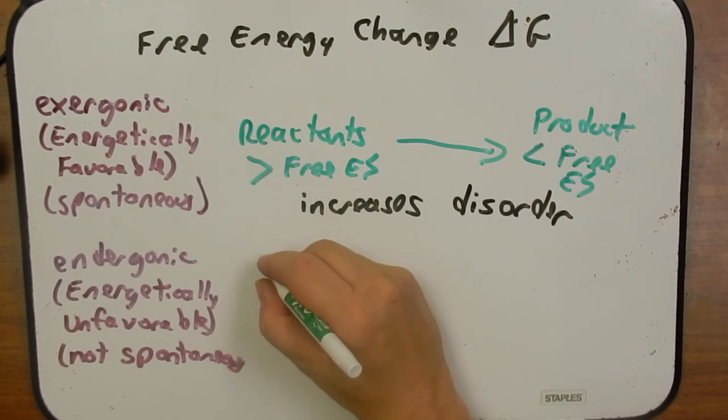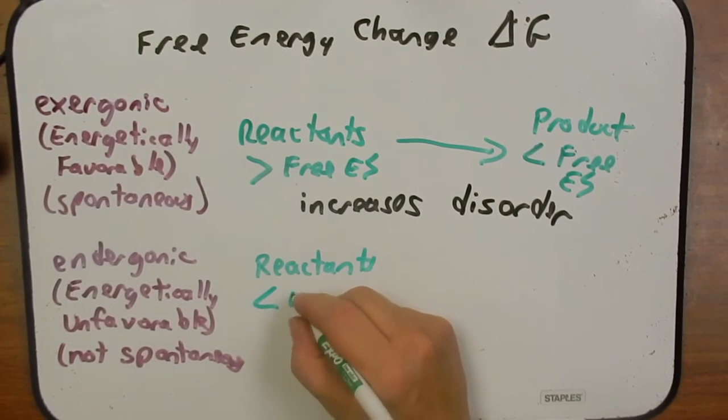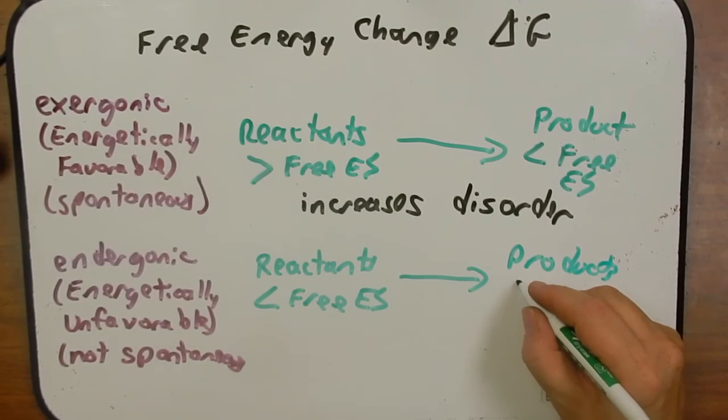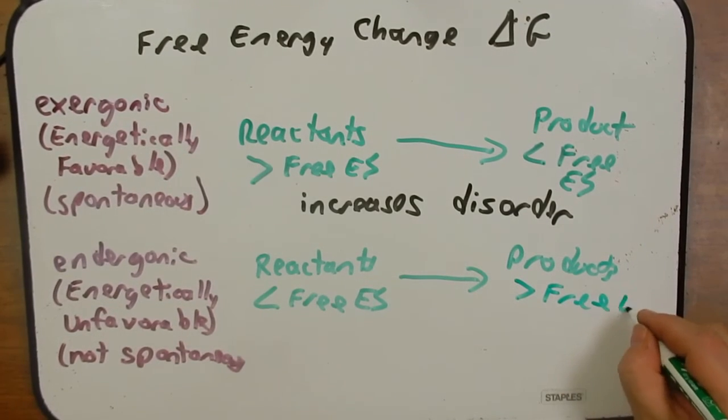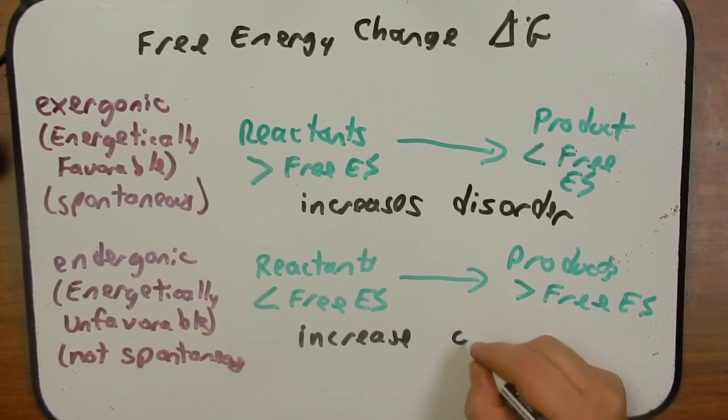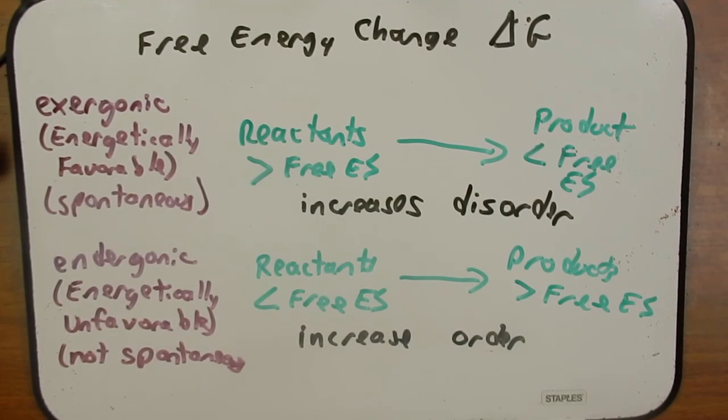In this case, the reactants have a lower free energy compared to the products, which have a greater free energy. In this case, it would be an endergonic reaction. This process here would increase order. The only way this reaction could occur is if it was coupled with another reaction that was energetically favored. So exergonic reactions can help these endergonic reactions move forward.